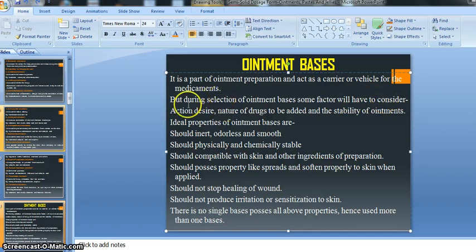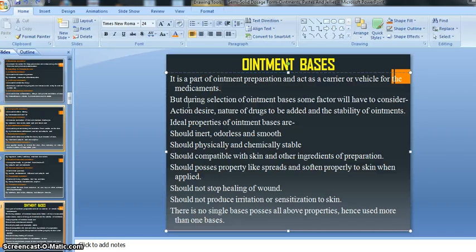As I said, the base plays a very important role. We also know that various kinds of bases are available, so it becomes very necessary to select a proper kind of base.